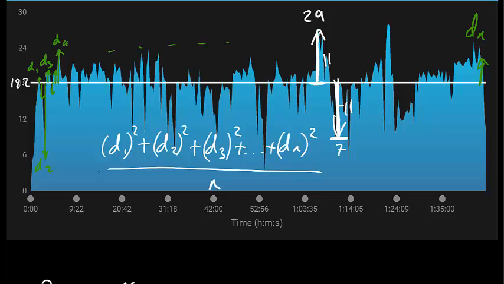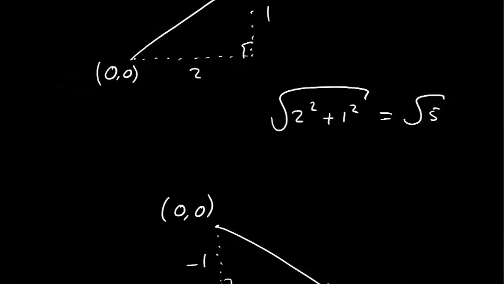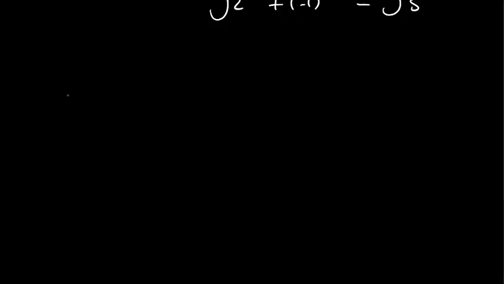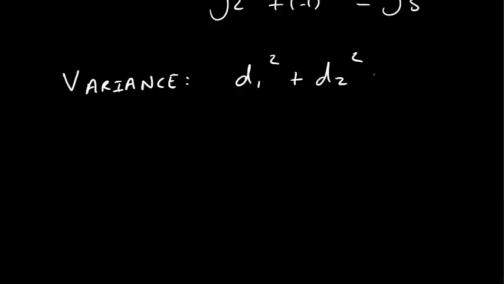But then what we can do is square root all of that, and that's how we find out the standard deviation. So there's two little concepts that we need to familiarise ourselves with. So let me just write it out again. The variance is just simply the step before the square root. So we just take d1 squared plus d2 squared plus right the way through to the final value, dn squared, and then we just take the mean.